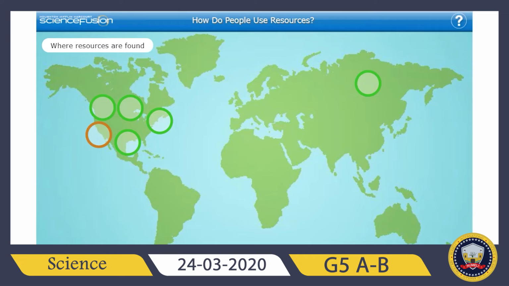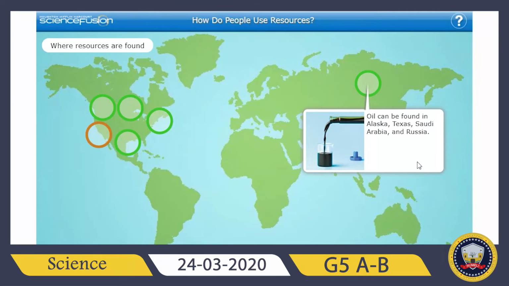So we have a lot of natural resources, but we can't say that all of these resources can be found in the same place. Okay, we have different resources in different places on earth. For example, oil can be found around Russia, or Alaska, which is in North America, or Saudi Arabia, which is in the Middle East. And large amounts of oil from these places are transported to other places over the world.